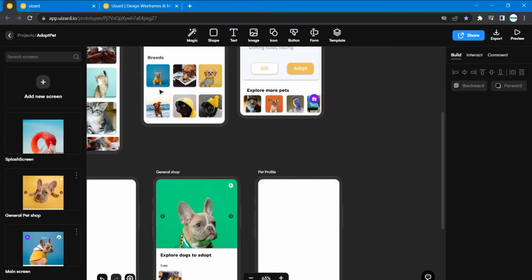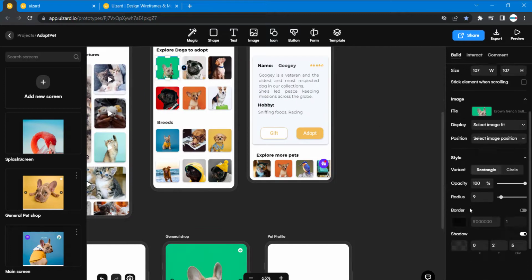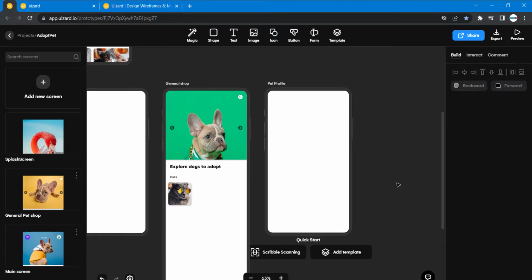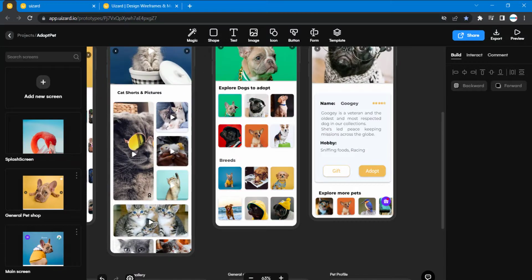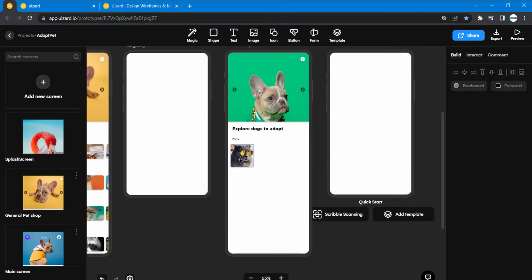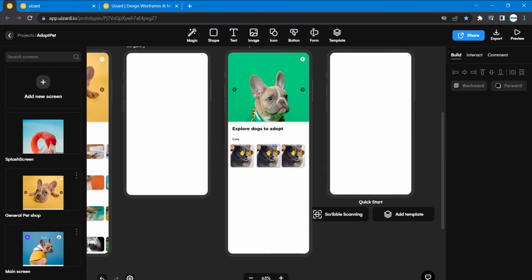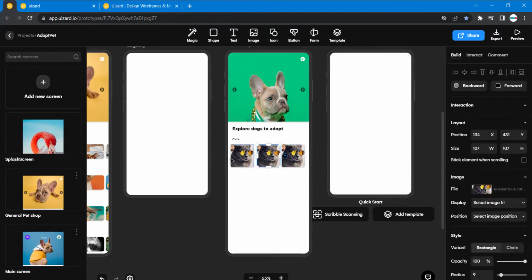And let's look at the radius for this. Let's see if the radius is perfect. The radius is 9, so I'm going to change this to 9. Now let's see what I have to do. So 1, 2, 3, so 3 images. Control C, Control V. I'll come back to this. Let's work on the images first.